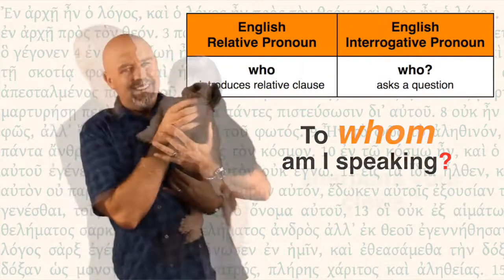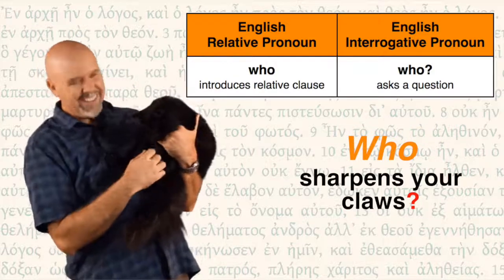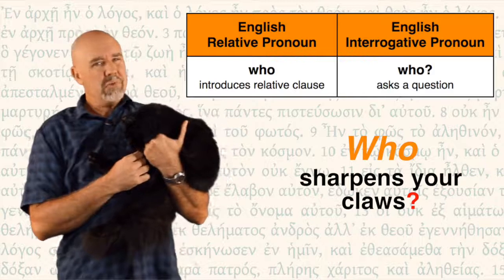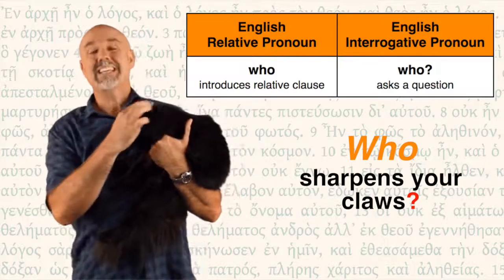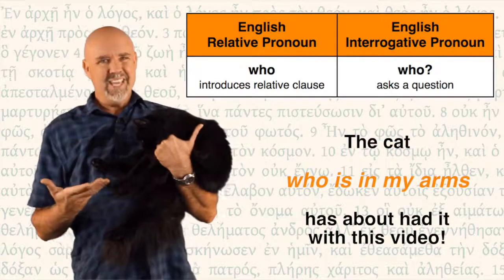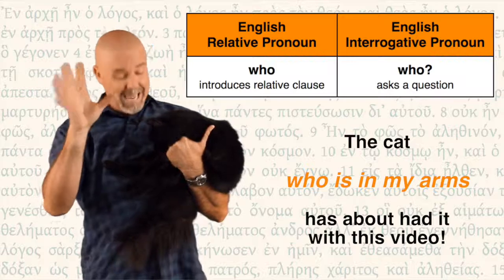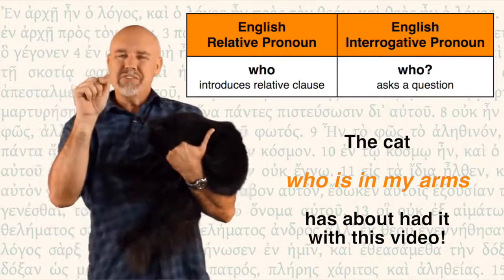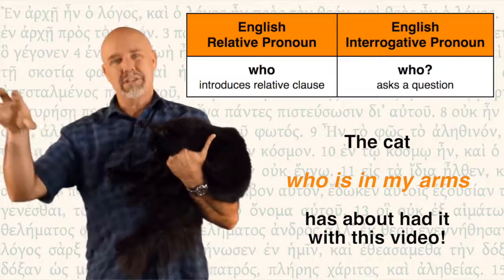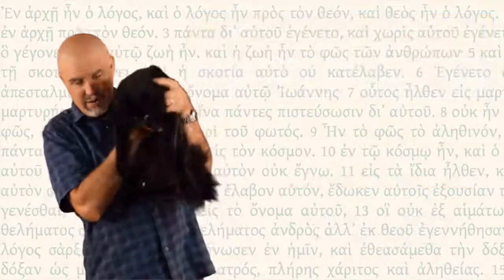This is Hallie. I might also say something like, who sharpens your claws? Do you see there that who is not a relative pronoun in that sentence? It's an interrogative pronoun. It asks a question. Who? It's a question. But if I say the cat who is in my arms has about had it with this video, that use of who is a relative pronoun. Which cat? The cat who is in my arms and is now done with this.